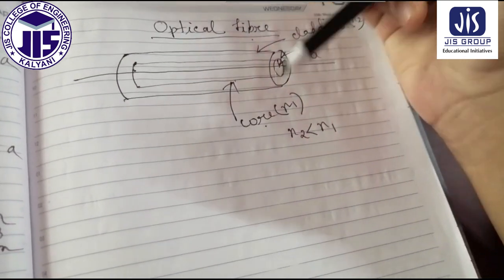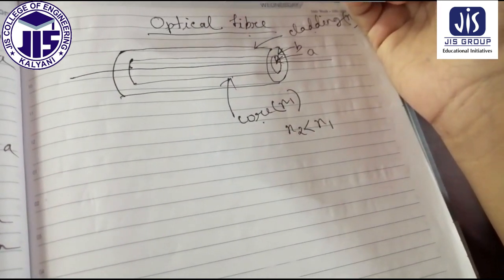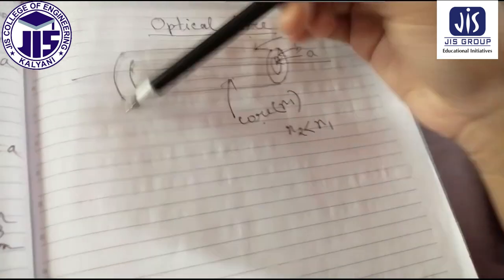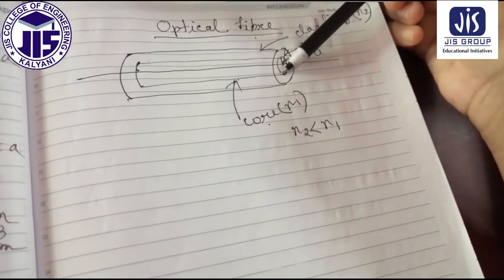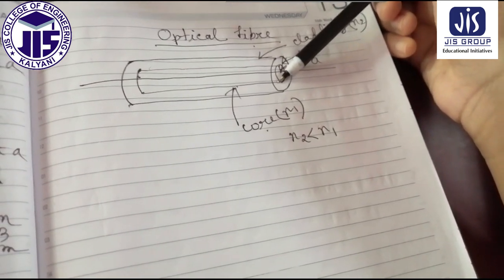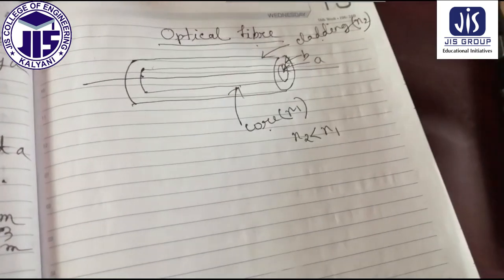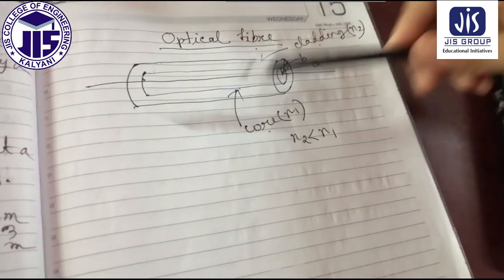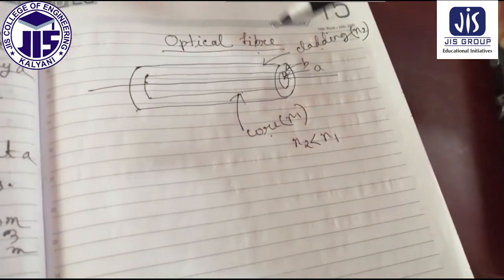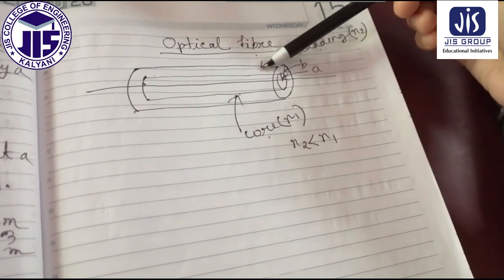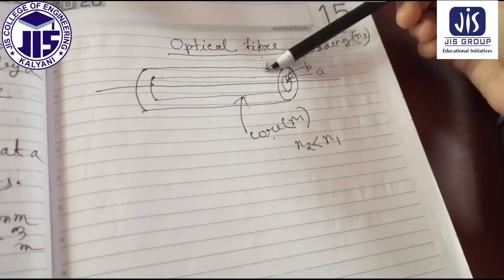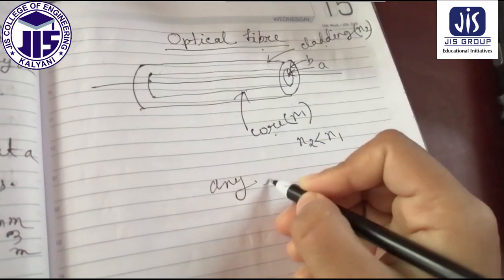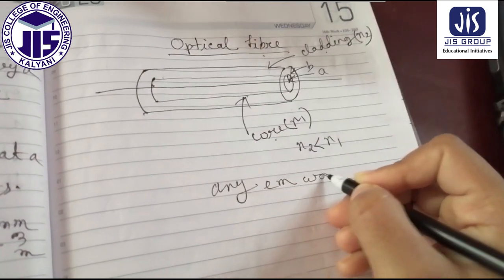The central one is called the core, in which the light is guided. Then you can ask what is the function of the cladding? What is the purpose of the optical fiber? Through this optical fiber, the light can pass, not only light but any electromagnetic wave. Any EM wave can pass through it.